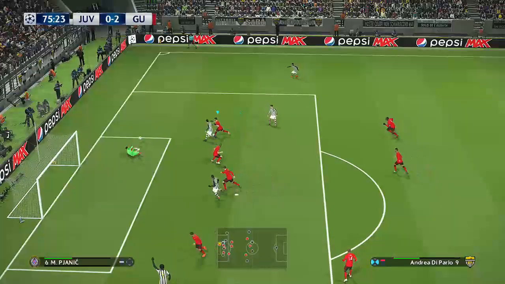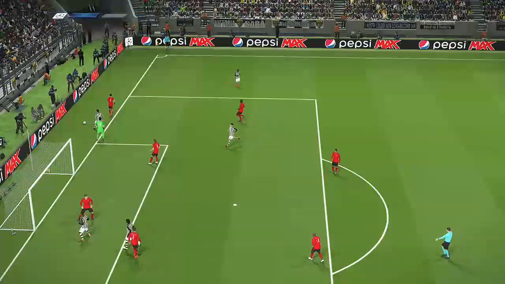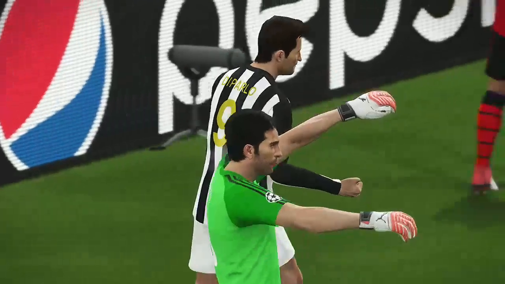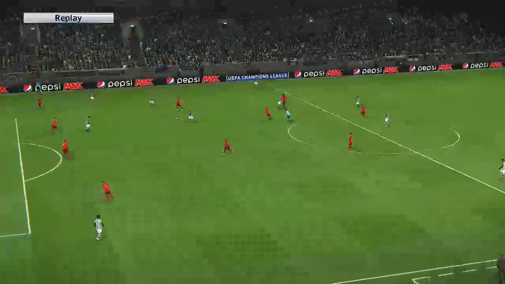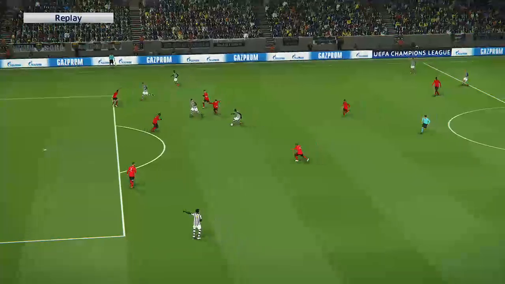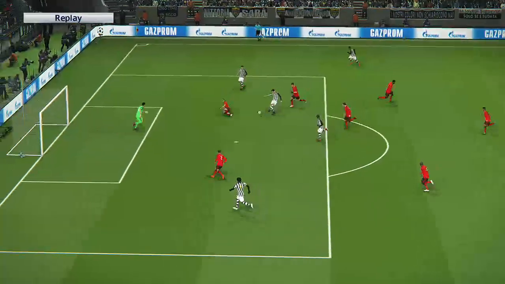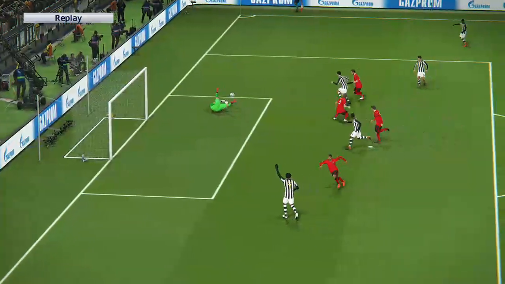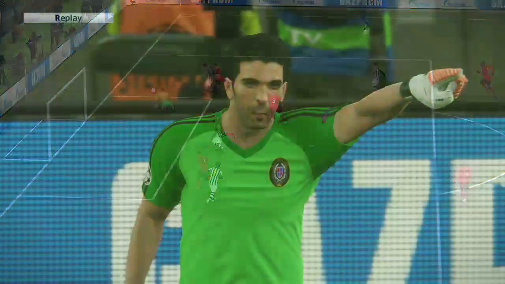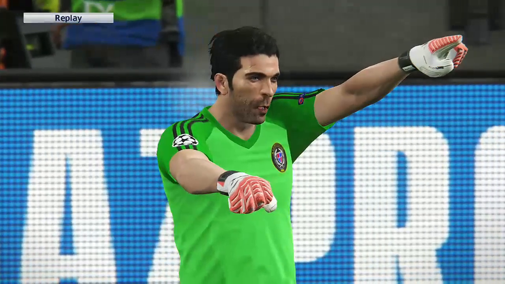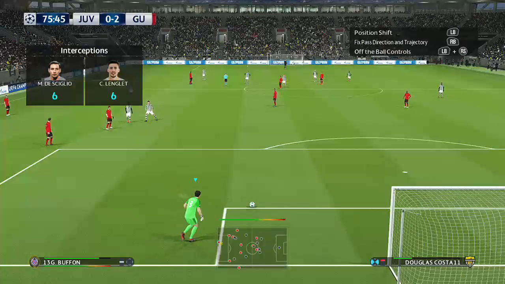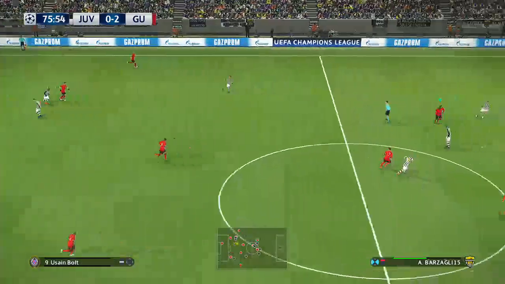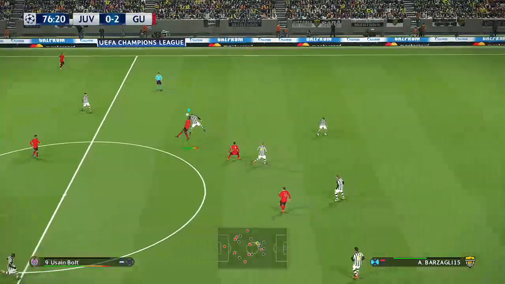There's a chance here. Save by the keeper, Buffon. I can't speak highly enough of the keeper after that, a hard but good save from Buffon, the ex-Juventus goalkeeper. He did make a mistake last week, a couple of howlers, but apart from that, he's on track today. Wonder why you have a cup goalkeeper like Buffon playing in goal. He's doing the bits at the moment.